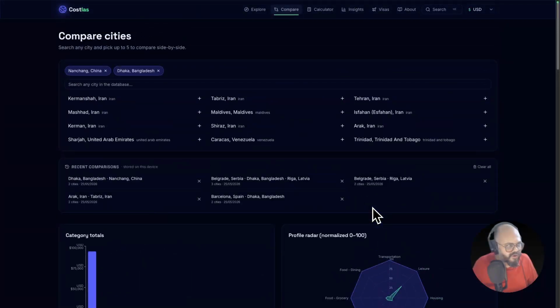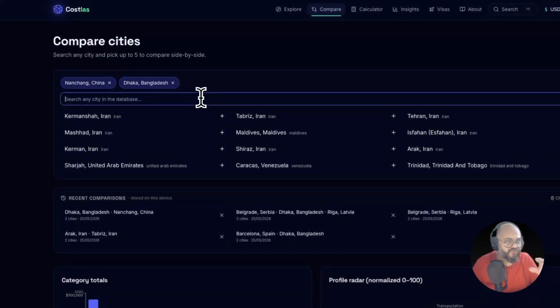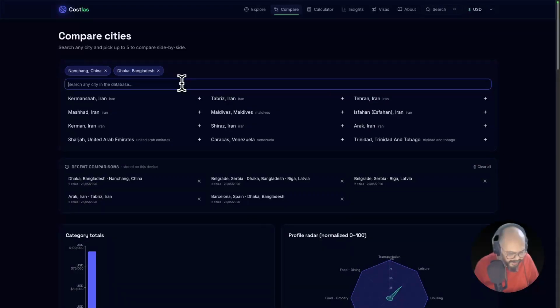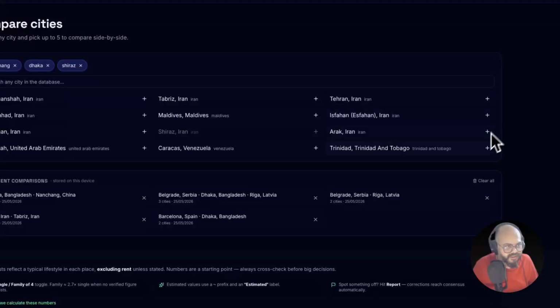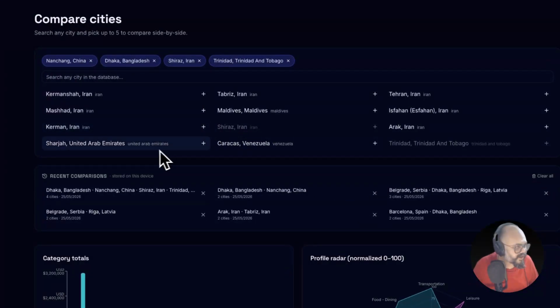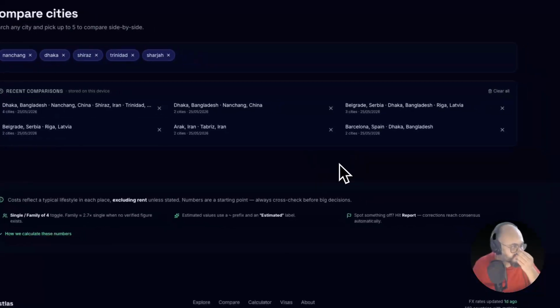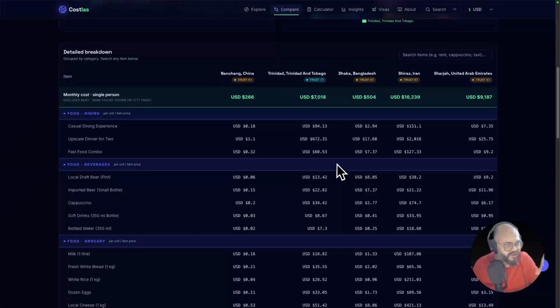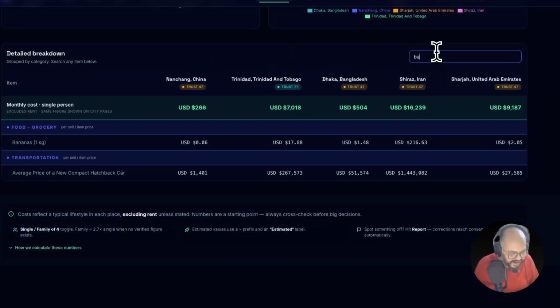So moving forward, from here you can also search and compare up to 5 sites. Like if you want to add this one, Iran, this one, so 3, and I remember that. So you see the 5 site comparison is there. You will get the whole comparison information, and which one is the cheapest, and you can search again for banana.